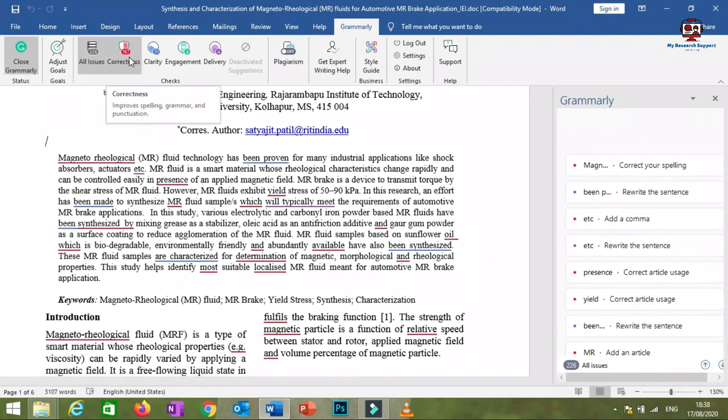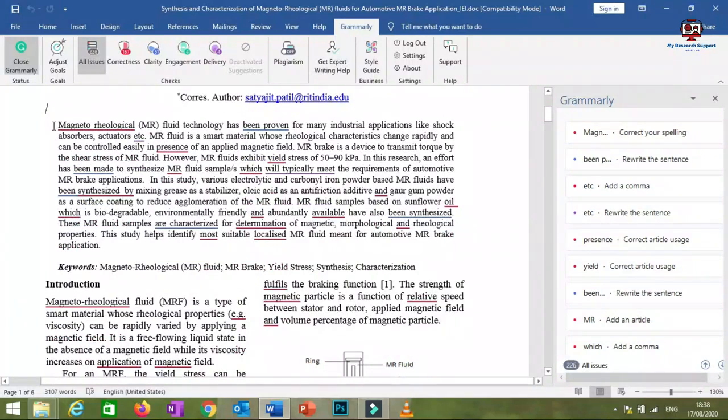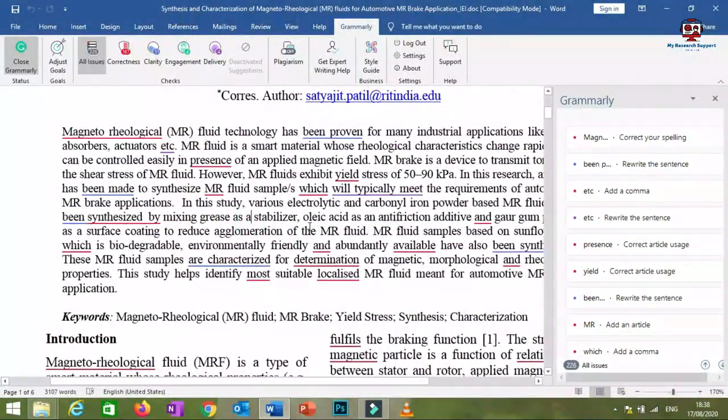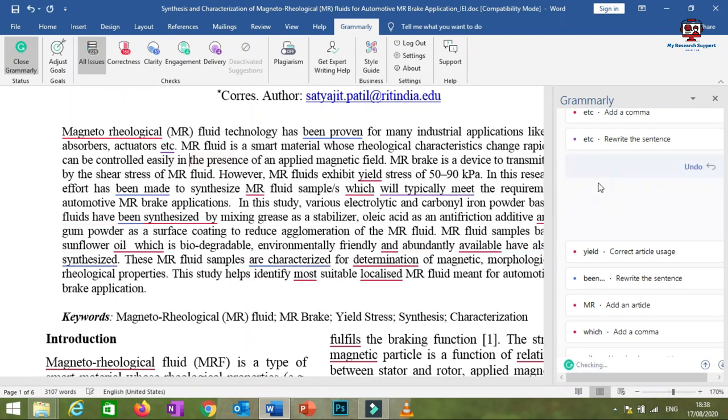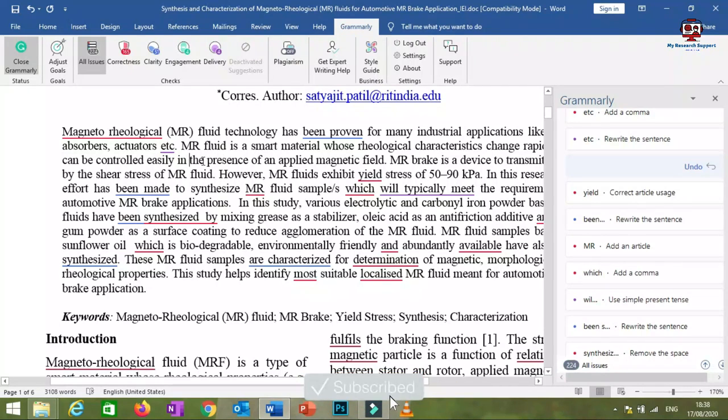You will find this correctness is highlighted with the red color, meaning whichever words are highlighted with red are wrong words or need to be replaced, or there is some mistake with the word. For example, consider this word, presence. Why is it highlighted with the red line? You just have to click on that word. As soon as you click on that word, on the right side the correction will be indicated. So it should be the presence, so this should be added. You just have to click here, and it will be replaced with the correct word.